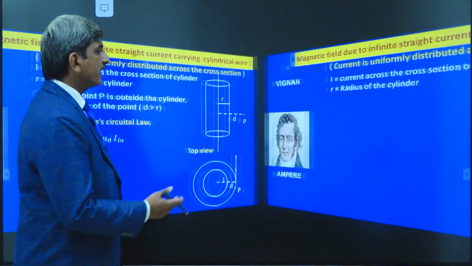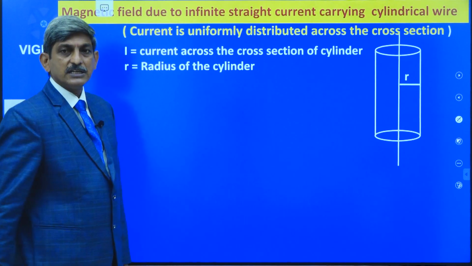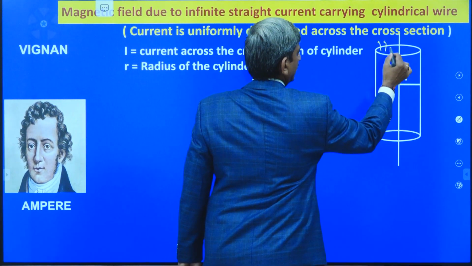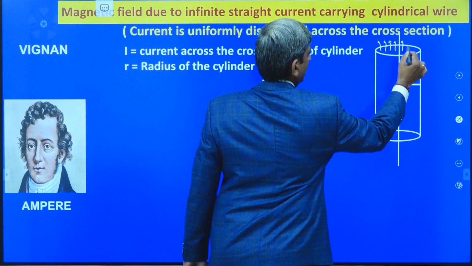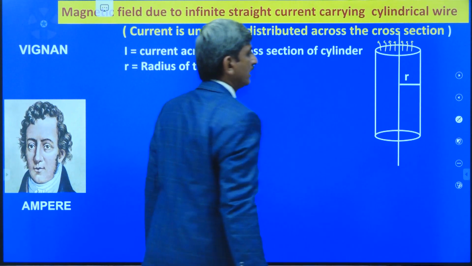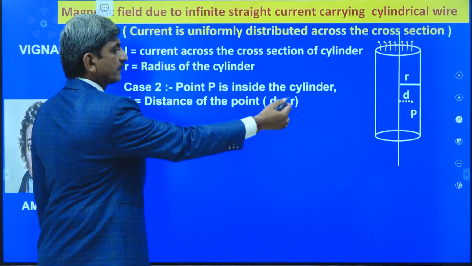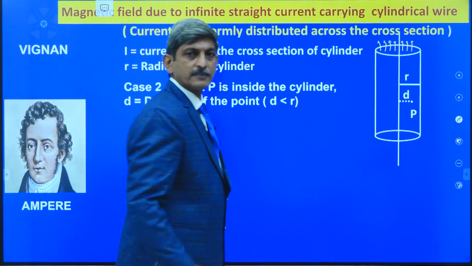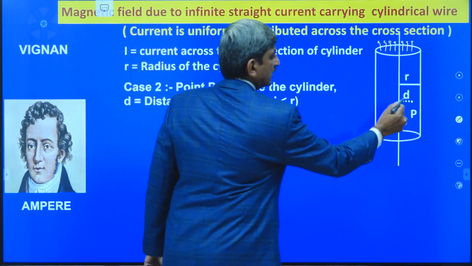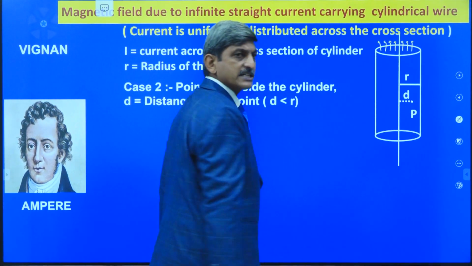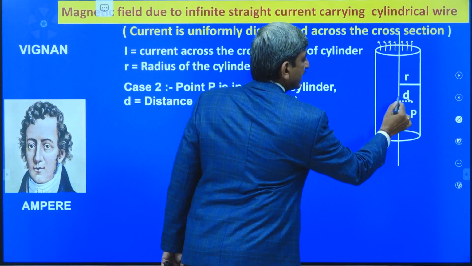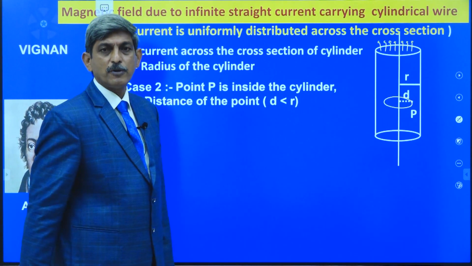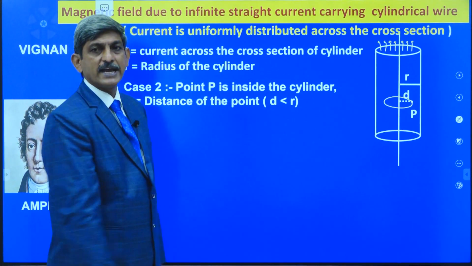If suppose the point is located inside the cylindrical wire, then what we have to do? Let us consider a point inside the cylinder at a perpendicular distance d from the axis of the cylinder. To determine the magnetic induction at point P, let us consider a loop in the form of a circle passing through that point P which is symmetrical about the axis of the cylinder.